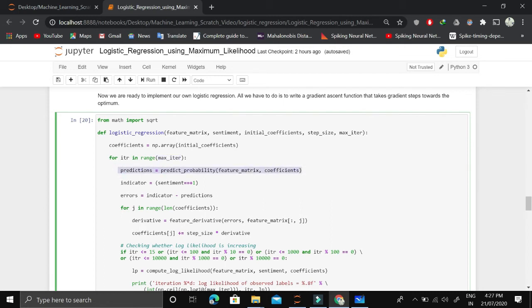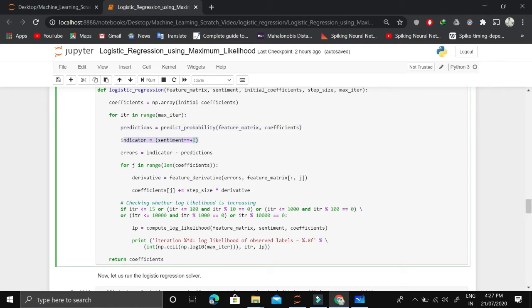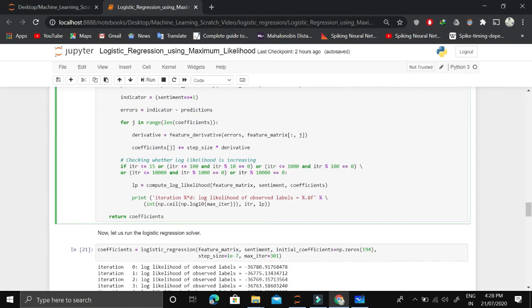So for number of maximum iterations, we first of all predict the output positive class probability. Then we look at the indicator, we choose all the positive class features. When we subtract the indicator from prediction, we get the error as explained. Then for each feature, we find the feature derivative. Instead of subtracting, we add it. For that reason, we call it gradient descent. We multiply the derivative with the step size, of course.